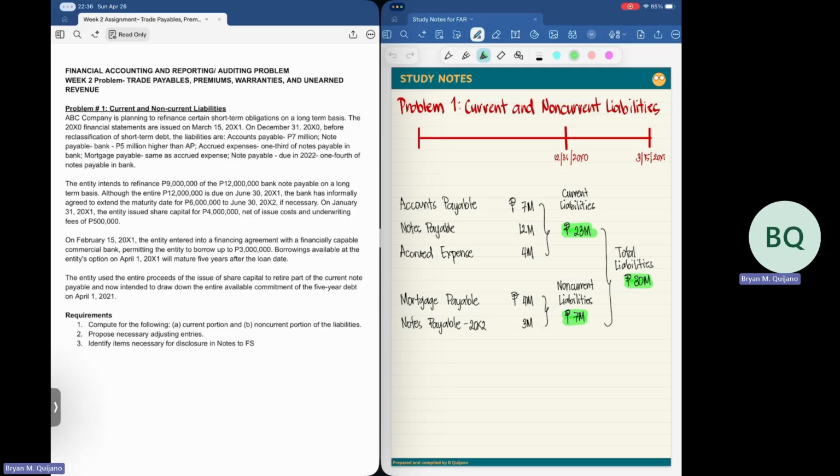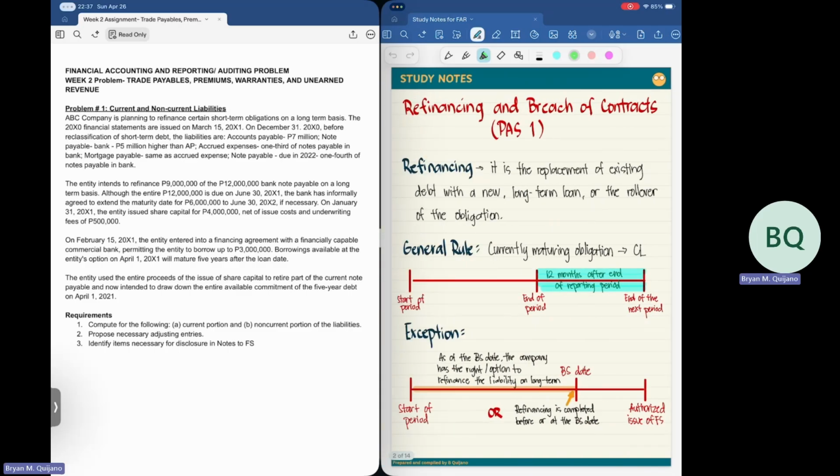So let's read the next paragraph. The entity intends to refinance 9 million of the 12 million bank notes payable on a long-term basis. But we have to check if the refinancing took place on or before the balance sheet date, because that is the requirement of the accounting standard for us to classify that the liability is a non-current liability.